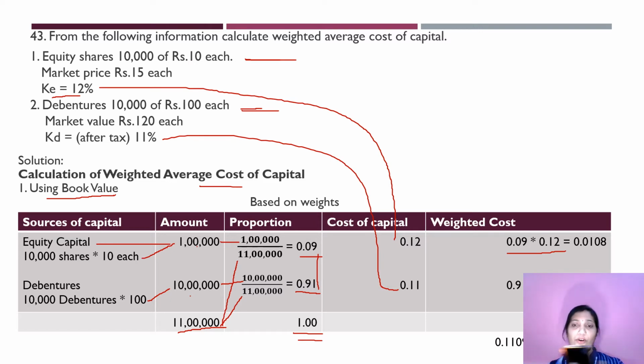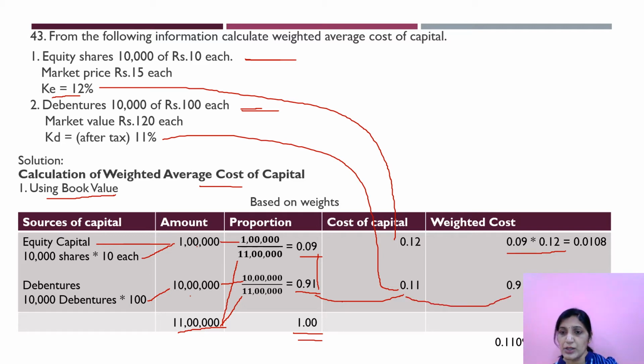Now we'll go for the next one. Here, weighted cost of debentures. Here I have taken 0.91, that is the proportion, and 0.11, this is the cost of debt. These two have been taken over here and multiplied.